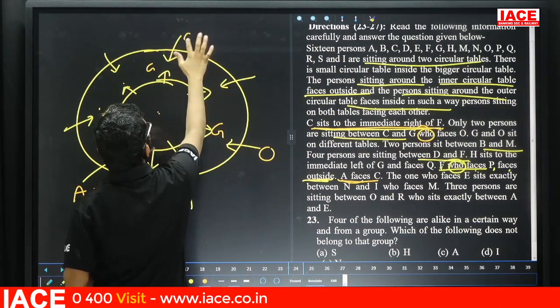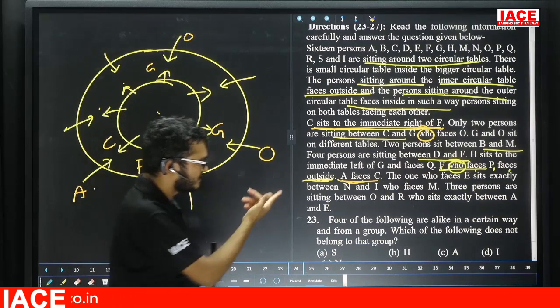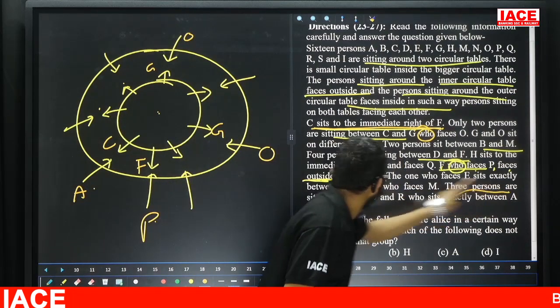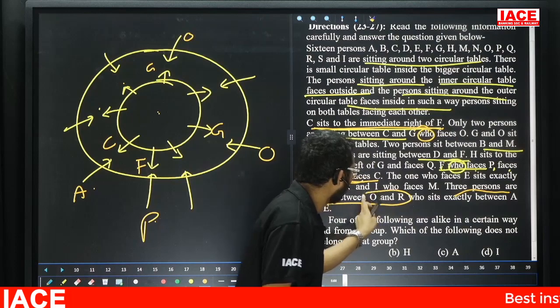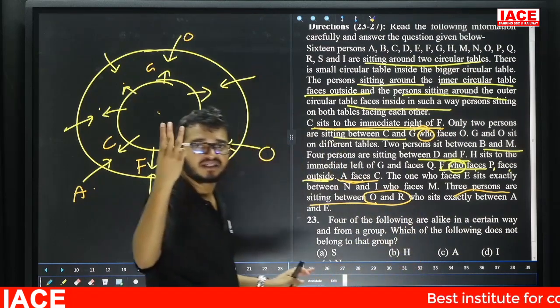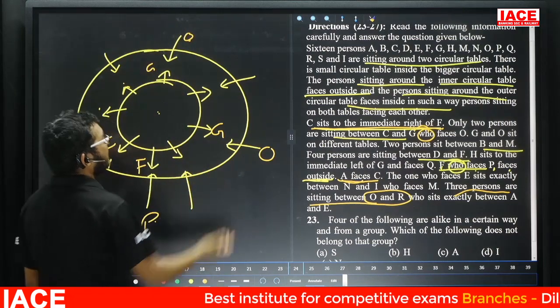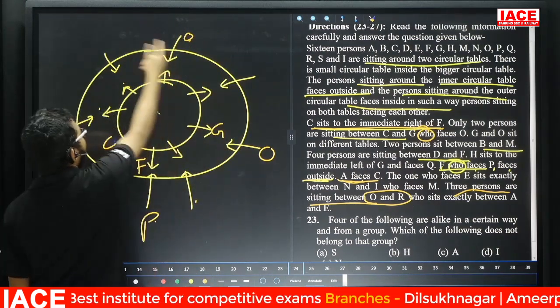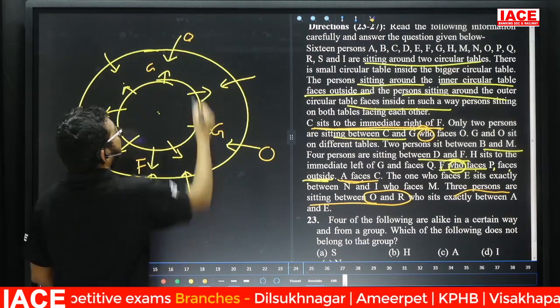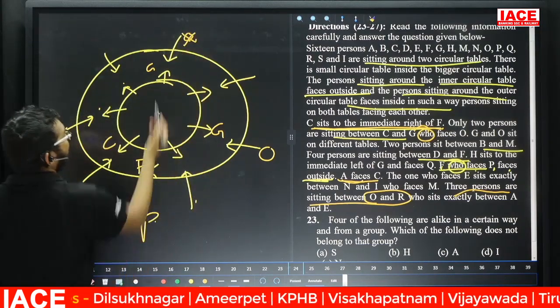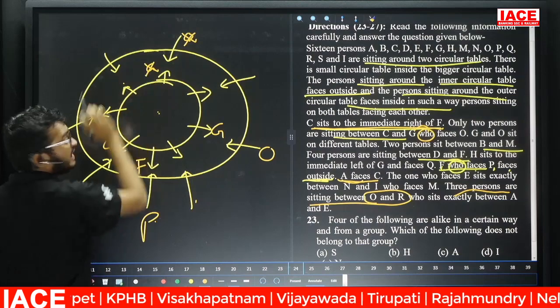Next, here also O chance. But our requirement is what? See here. Three persons are sitting between O and R. Between O and R, here we are having 3 members. If I take here O, 3 members, is there a chance? Take clockwise, 1 2 3. No. Anti-clockwise also? No. That means for O this possibility, no chance. For O no chance means the G also no chance.